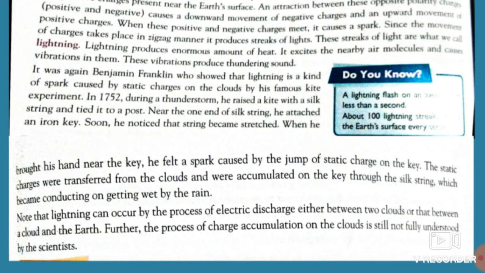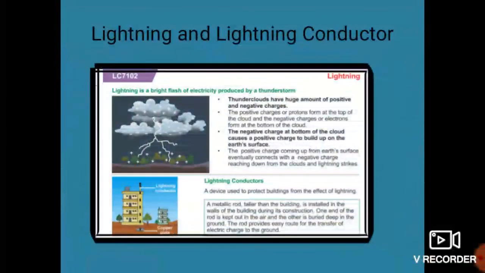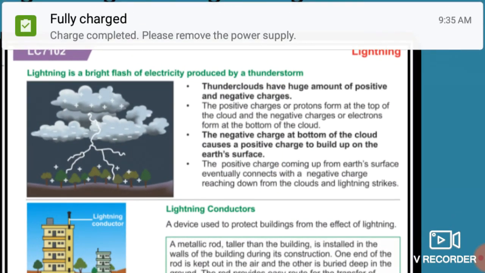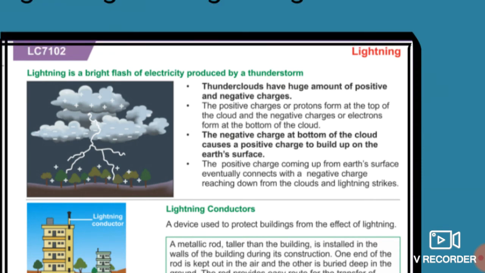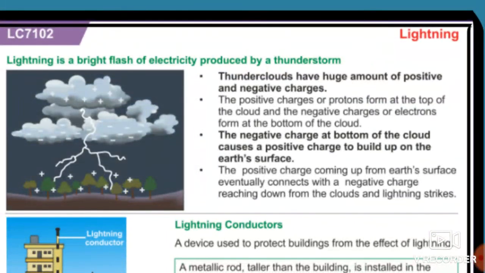So the process of charge accumulation on the cloud is still not fully understood by scientists. Okay students, so this is all summarized over here. See, these are the clouds which possess the positive charges at the topmost side and the negative charges at the bottom side, and how these trees possess positive charge, and these negative charges and positive charges get attracted towards each other. See this picture.